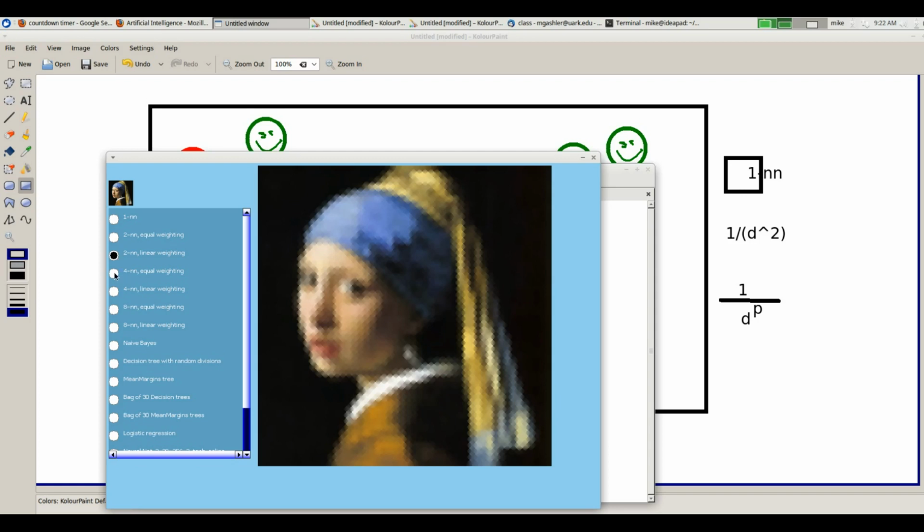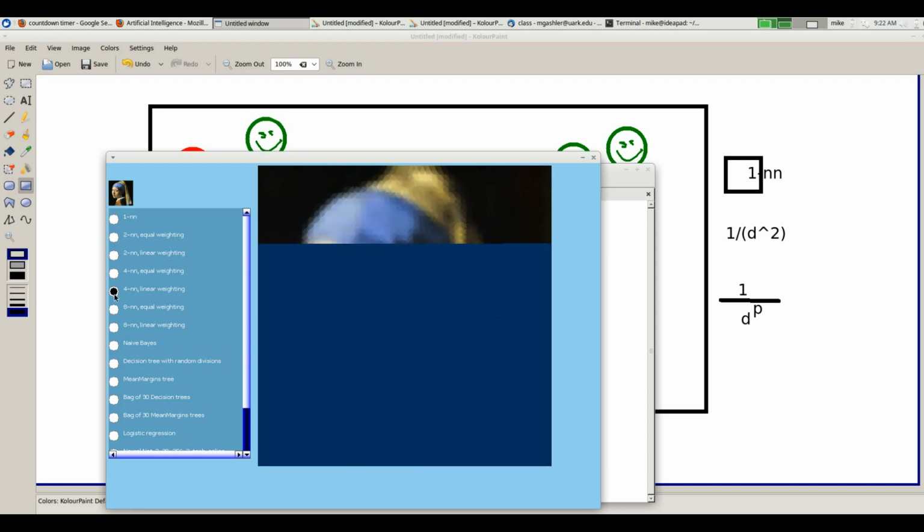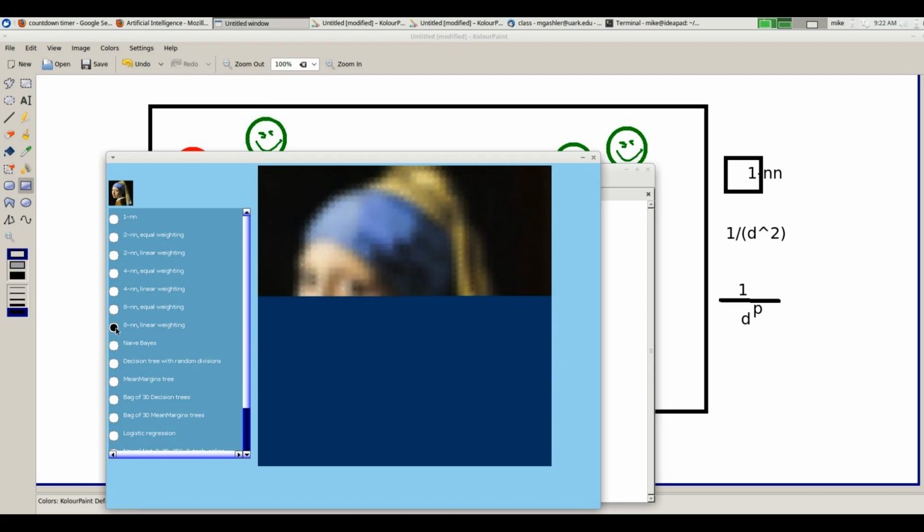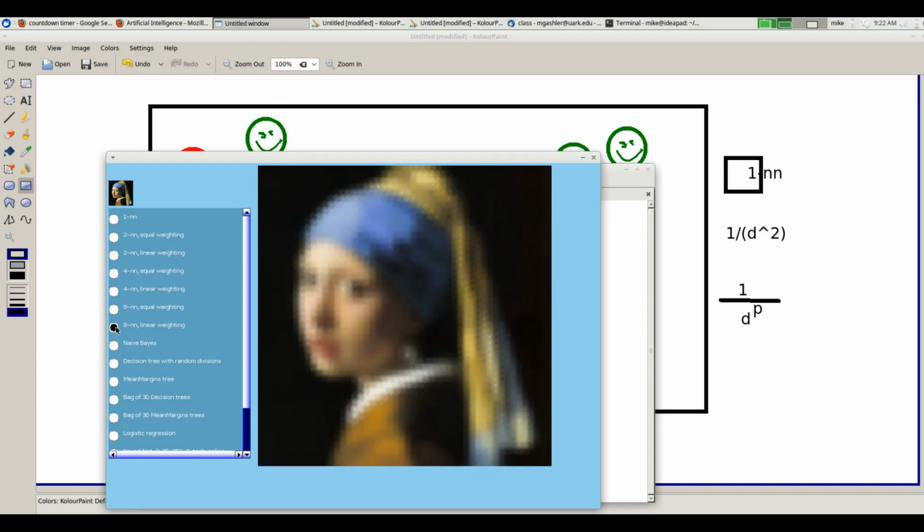Makes sense, right? 4 and n with equal weighting, now it's kind of little circle-y things. 4 and n with linear weighting, now they're gradient-y circles. 8 and n with linear weighting. Now you see how it's starting to get kind of blurry? Is that better or worse? I don't know. If we went to 32 and n, it would start getting this blurry mess.